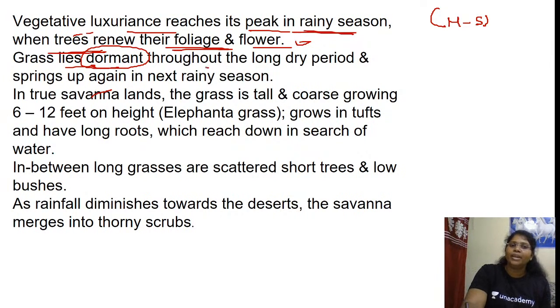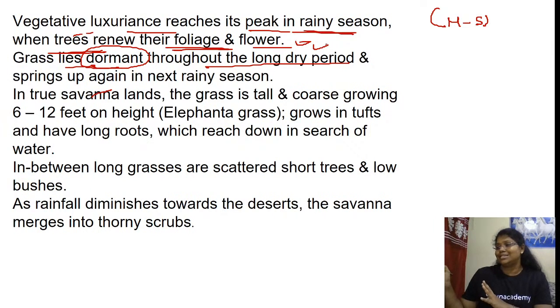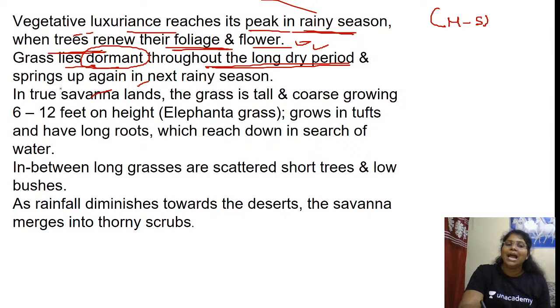Grasses lie dormant throughout the long dry period by shedding their leaves. They don't die out. They are not active, but they are not extinct either. They shed their leaves and keep quiet. They know how to sustain and maintain themselves. Grasses lie dormant throughout the long dry period and spring up again in the next rainy season.